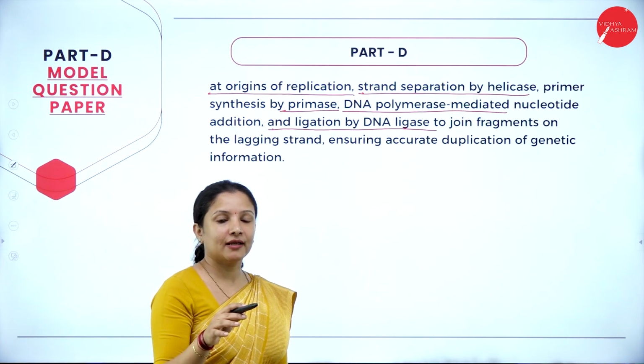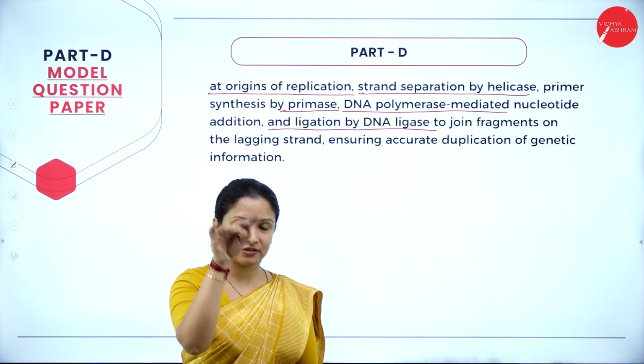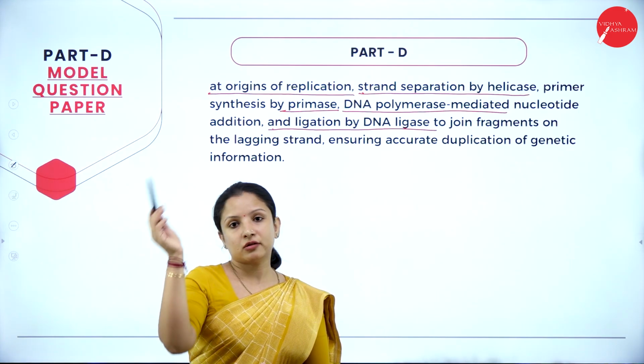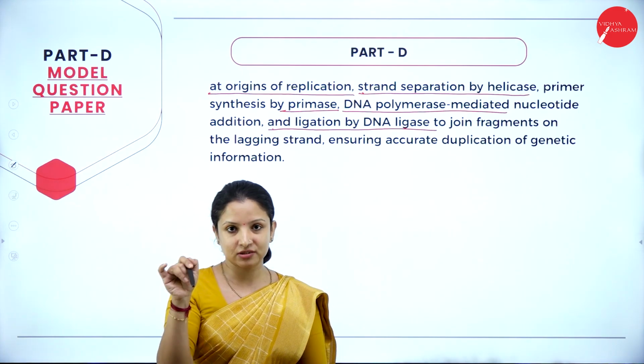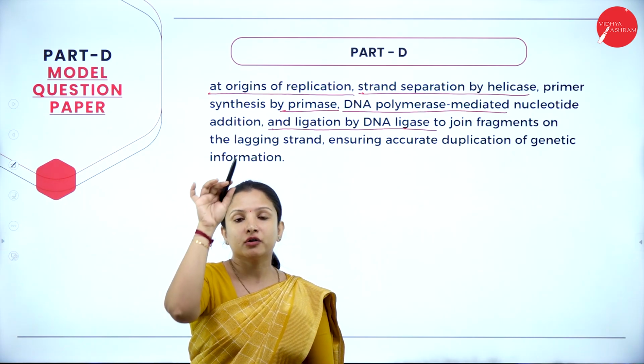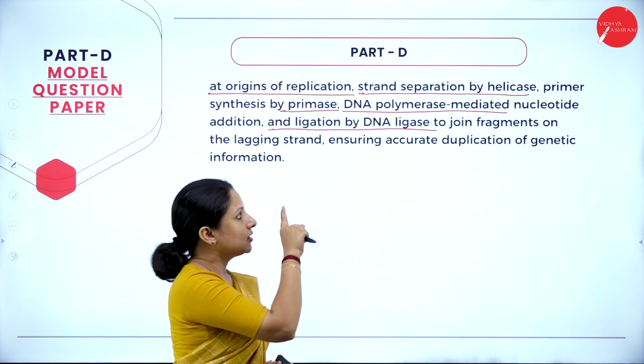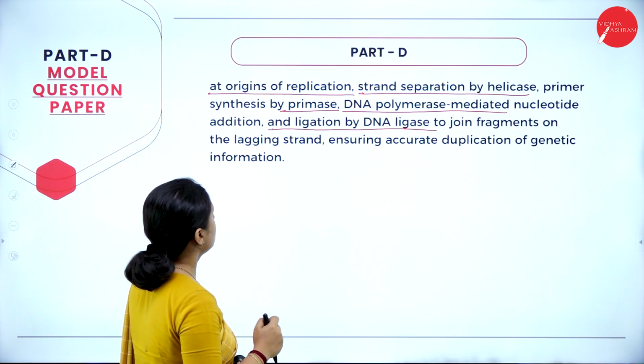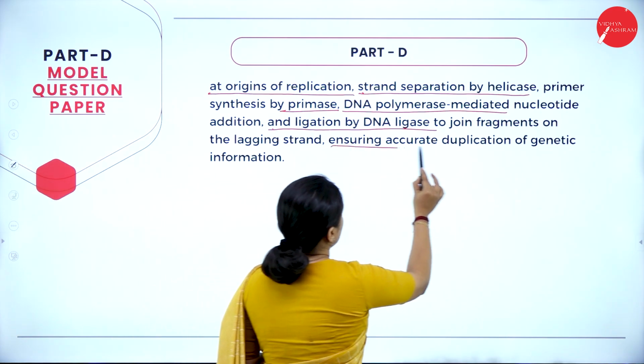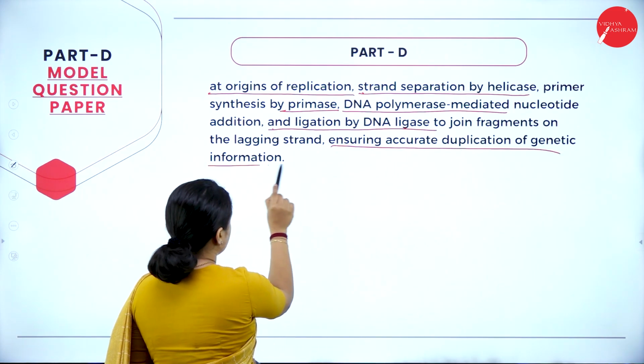That is, we know that on one strand the daughter strand that is formed is continuous, and on the other strand the daughter strand that is formed is discontinuous. So the discontinuous strand, or the Okazaki fragments or the lagging strand, needs to be joined. For that, the DNA ligase enzyme is involved, ensuring accurate duplication of genetic information.